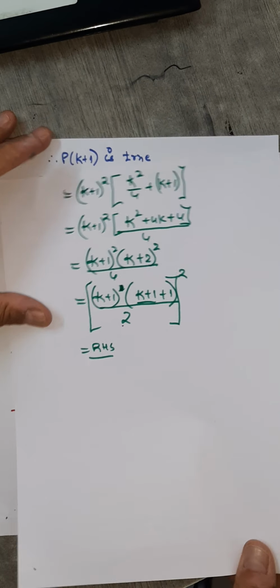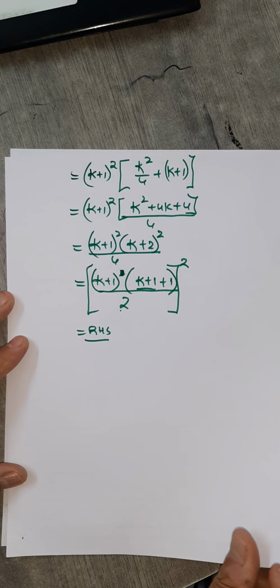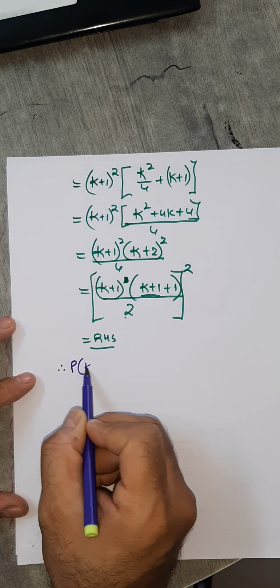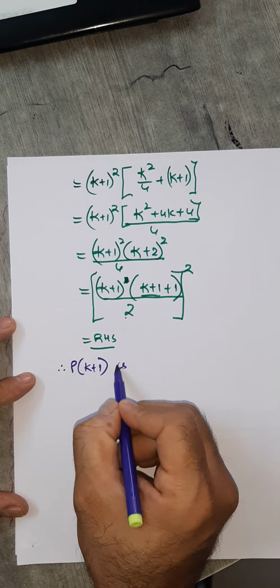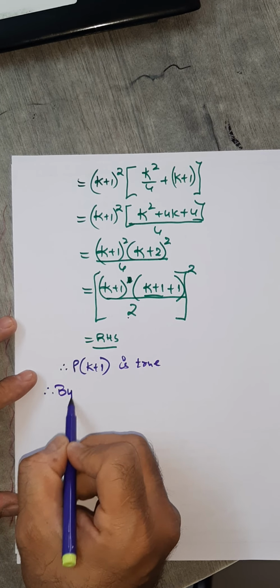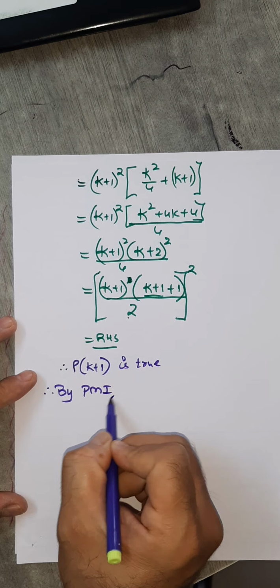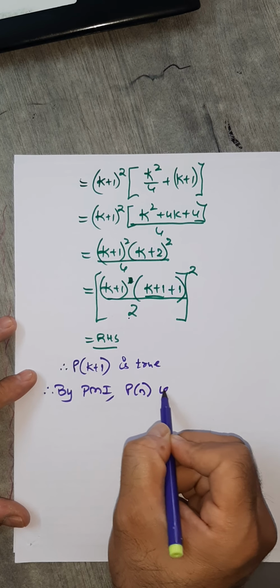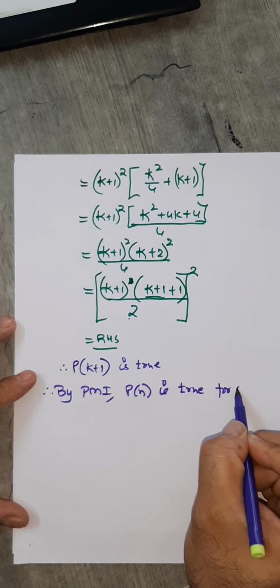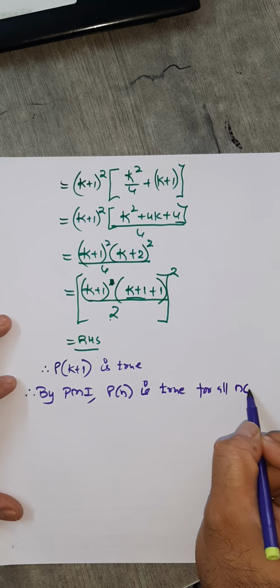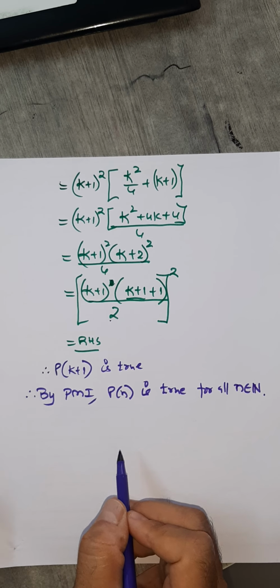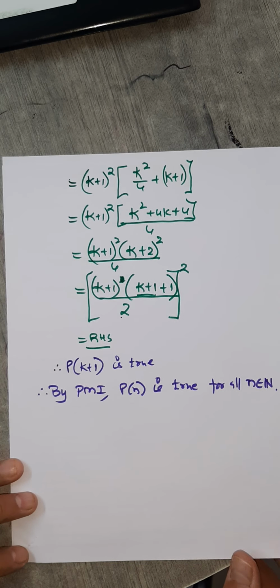So therefore, what's the conclusion? P of K plus 1 is true. And therefore, by PMI, Pn is true for all n, all n belongs to N. So the statement is always true for every natural number. Fine.